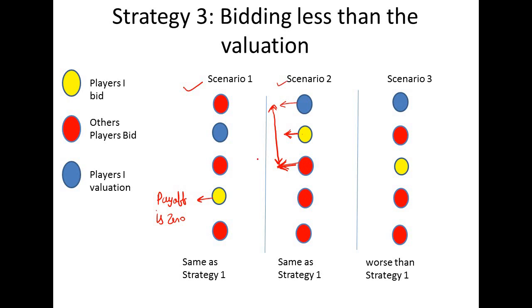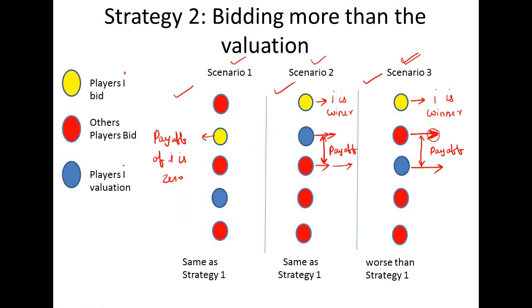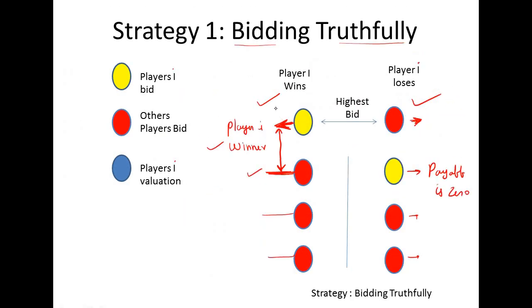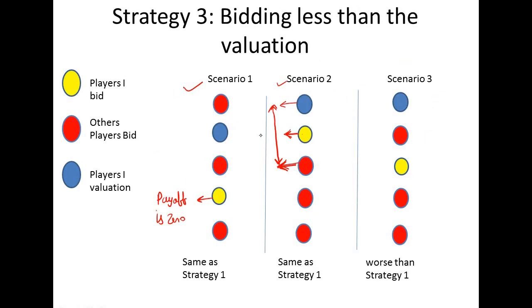So this is also same as strategy 1, because in strategy 1 we already have seen this scenario in which player I is earning profit. So this scenario 2 is also performing same as strategy 1. So in scenario 1 and scenario 2 this is same as strategy 1.